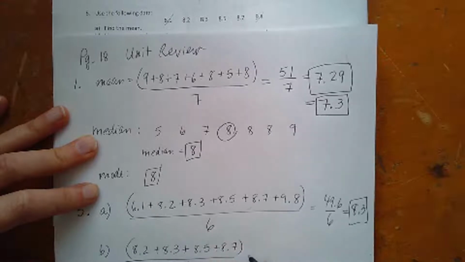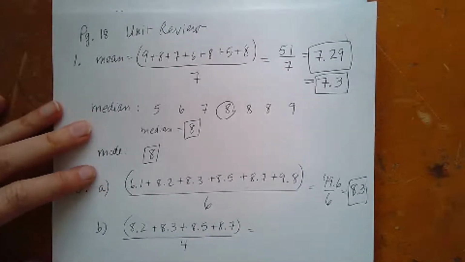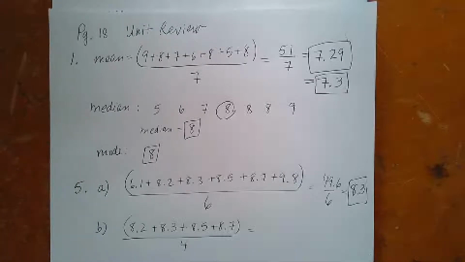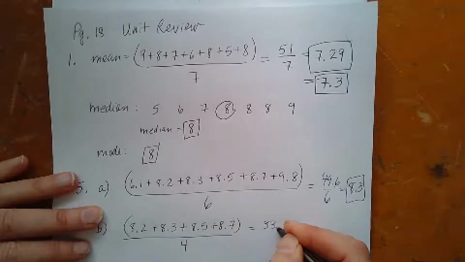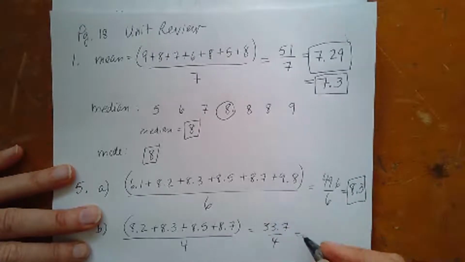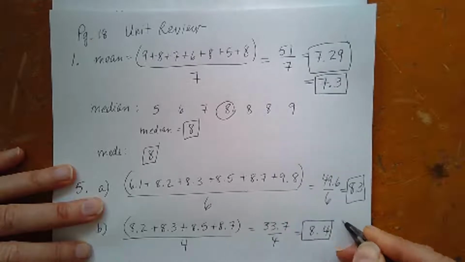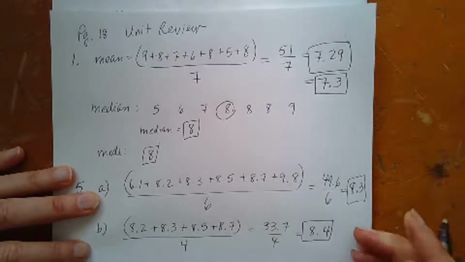And I'm going to be dividing by 4 instead of 6, right? If I've trimmed 2 of the numbers off, so I get 33.7 divided by 4, and that will give me 8.4. So it slightly adjusts the mean, right? It brings the mean up a little bit.